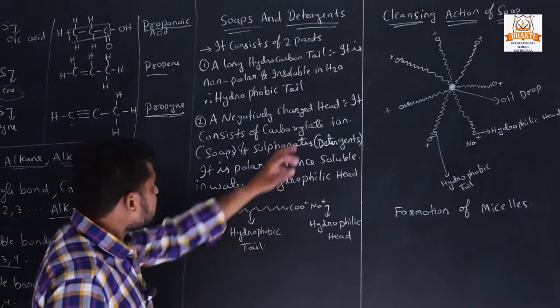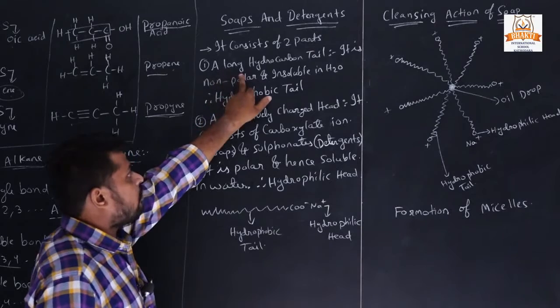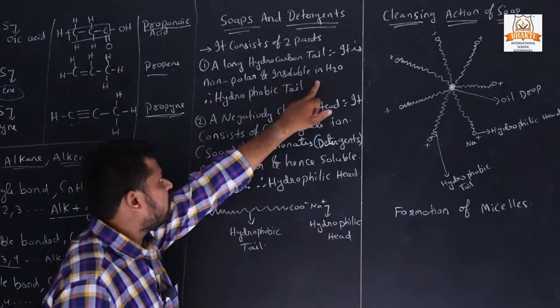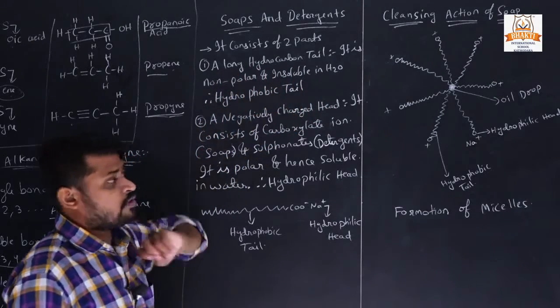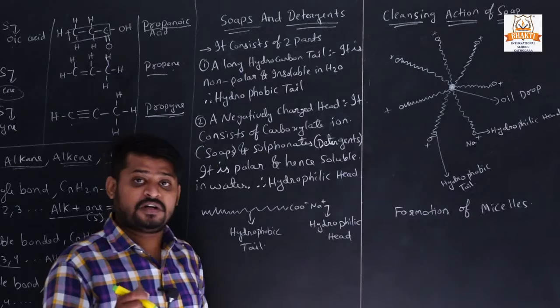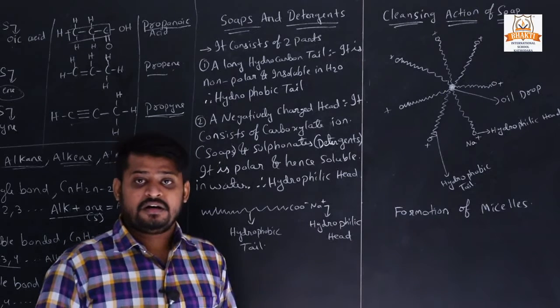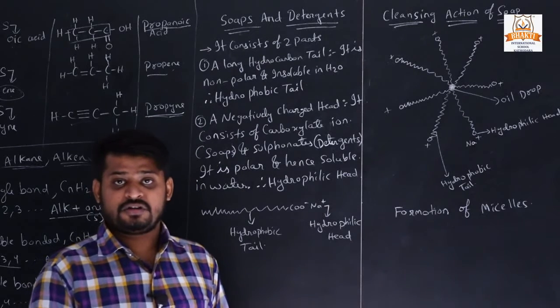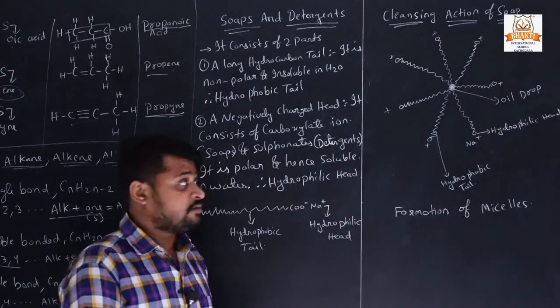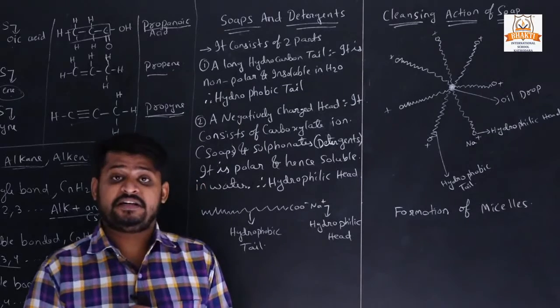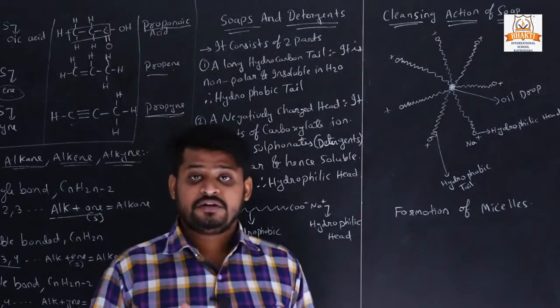What is the long hydrocarbon tail? It is non-polar and insoluble in H2O. What is polar? That which dissolves in water, in a solvent, is polar. But here it is non-polar, meaning it is not able to dissolve in water.